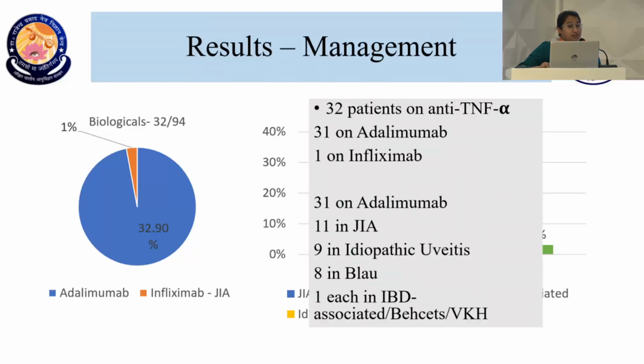Among these, 32 patients were then started on anti-TNF alpha, of which 31 were on adalimumab and 1 was on infliximab. When I come to subgroup analysis of this, among those on adalimumab therapy or anti-TNF alpha therapy, 11 were with JIA, 9 in idiopathic uveitis, and all 8 of our cohort of Blau syndrome required adalimumab therapy.